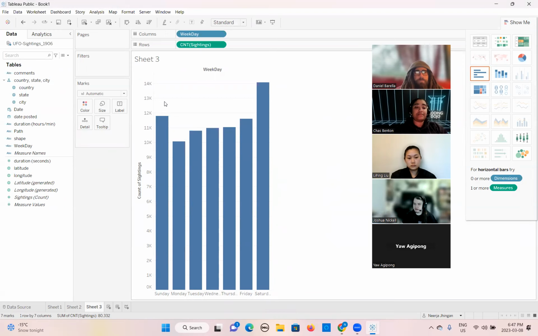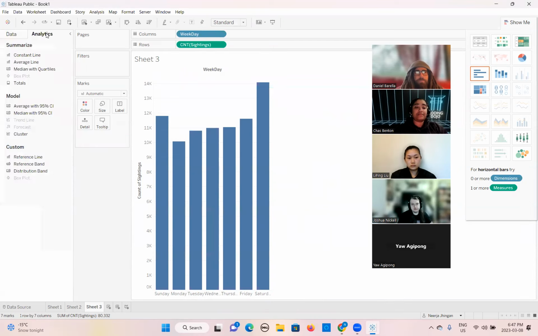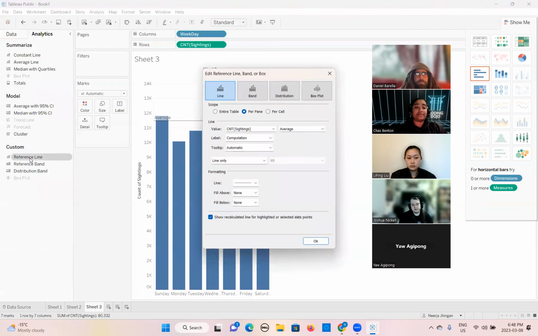If you want to do a deeper analysis on this, we will go here and click on the analytics. There are many good options you can try according to your analysis. You have a constant line, average line, median with quartiles, average with confidence interval, and median with 95% confidence interval. You have a cluster, reference line, band, distribution band. Here we are interested in the reference line because I want to see the average number of sightings according to the days. So we will double click on that.